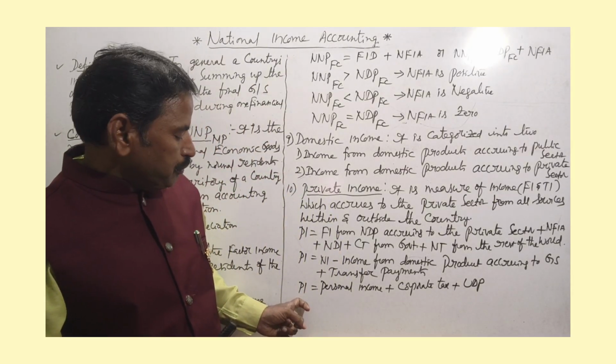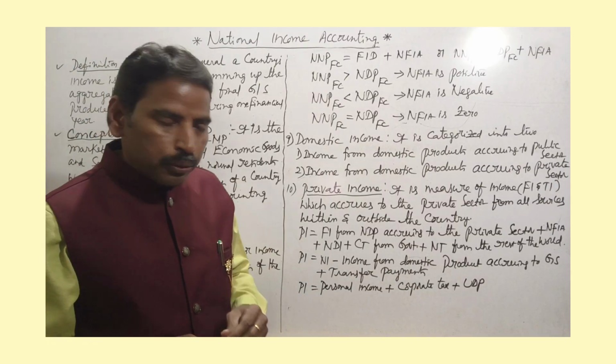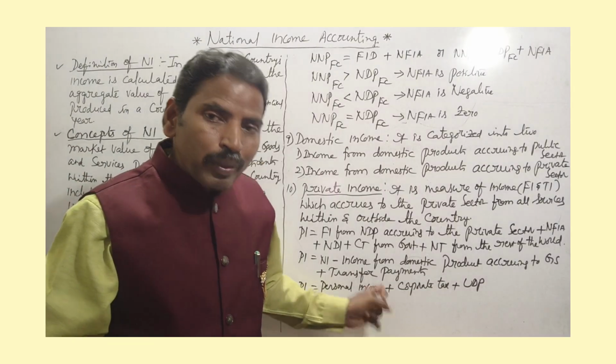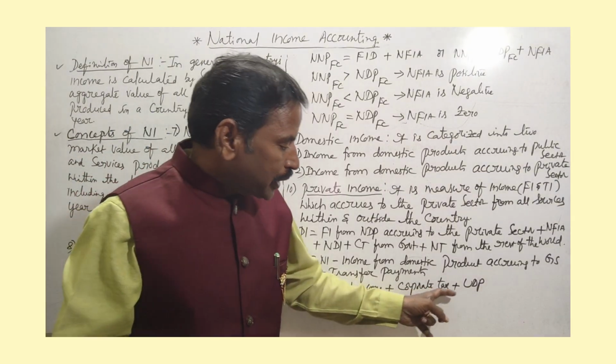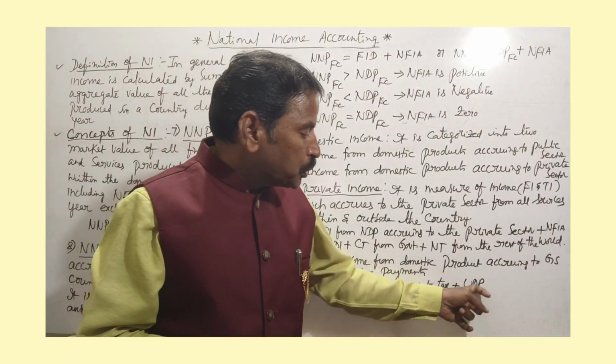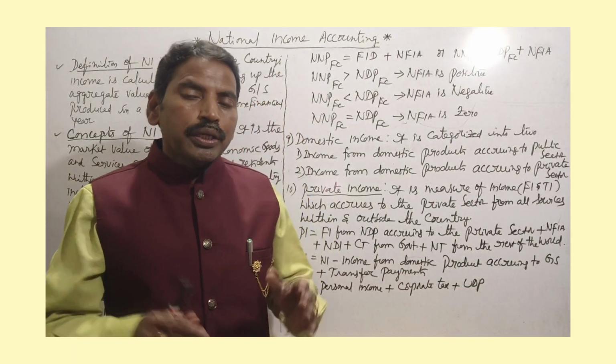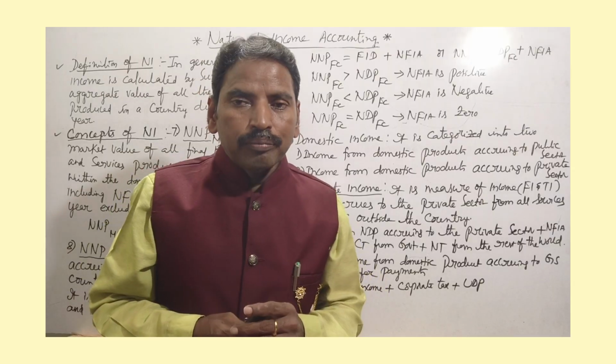Third method: private income is equal to personal income plus corporate tax plus undistributed profits. Then you will get private income.